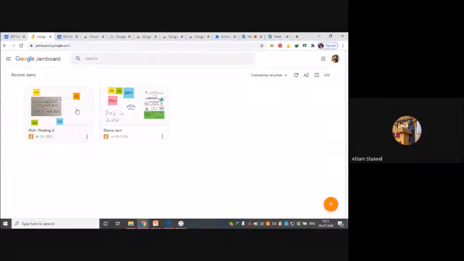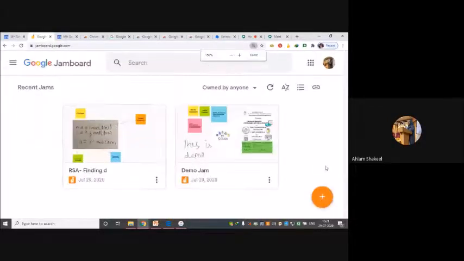Before we dive into that part, I'll just show you how a jam is created. For that, we need to click on this plus button over here. The interface of all G Suite services is more or less similar. Wherever you see the plus sign, it always means the creation of something. So click on that.